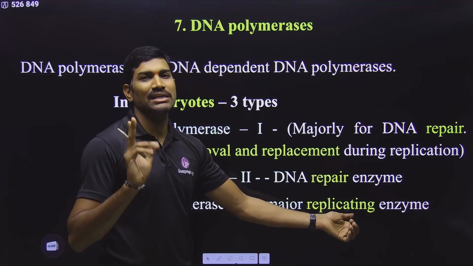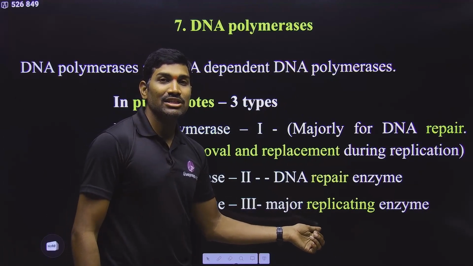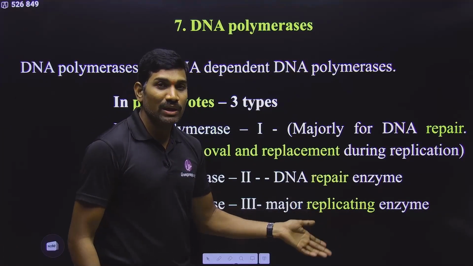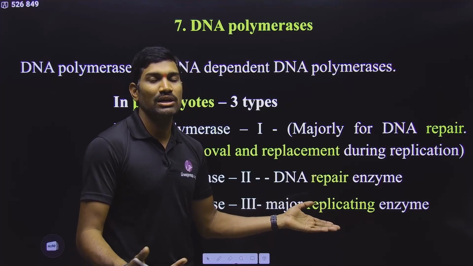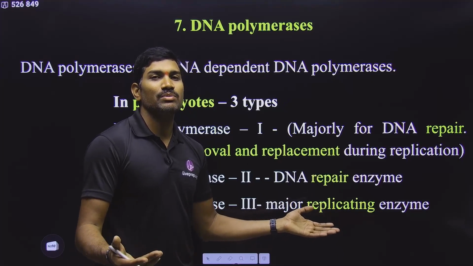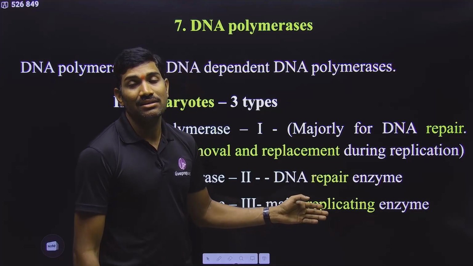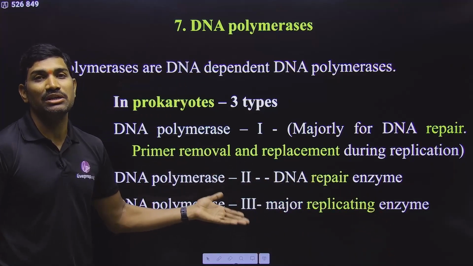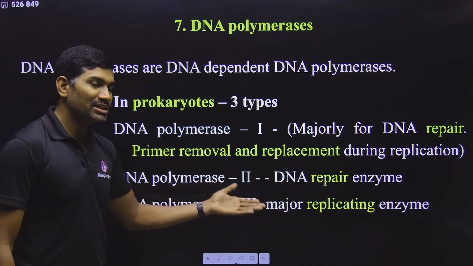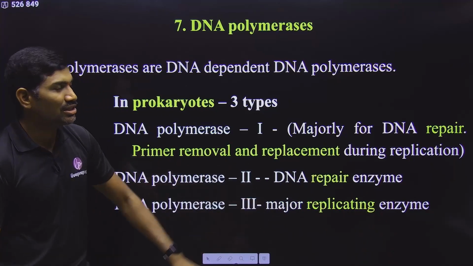This is the major replicating enzyme. In the NCERT they have given the speed of this one also. Approximately 2000 base pairs are synthesized per second. In 1 second, approximately 2000 base pairs are synthesized by this enzyme. That is the speed. You can understand at what speed it is able to synthesize. In this way it keeps on doing.